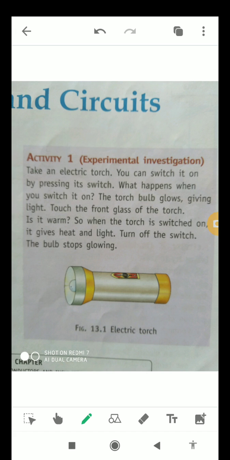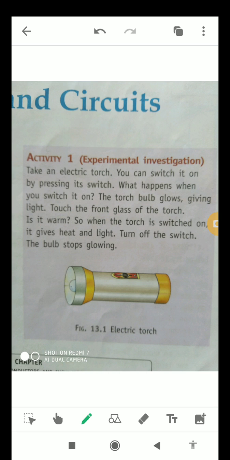So the switch is used to turn the torch on and off, and when you switch it on it gives light. Now touch the front glass of the torch. Is it warm? Yes. So when the torch is switched on, it gives heat and light. Not only does it give light, but it also gives heat.